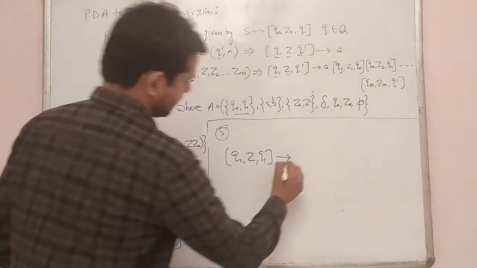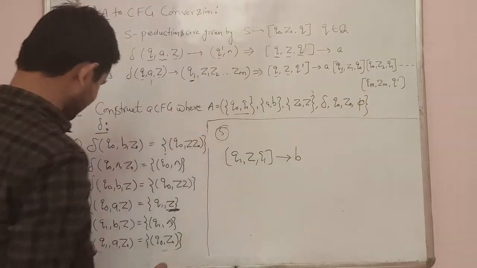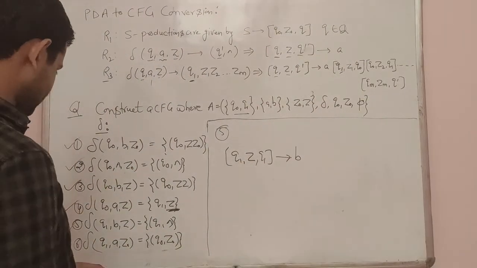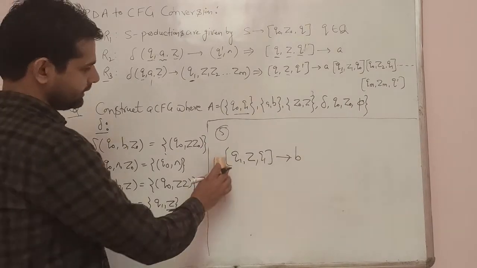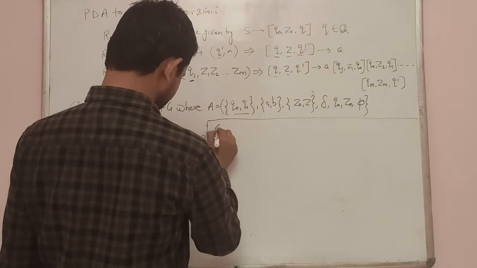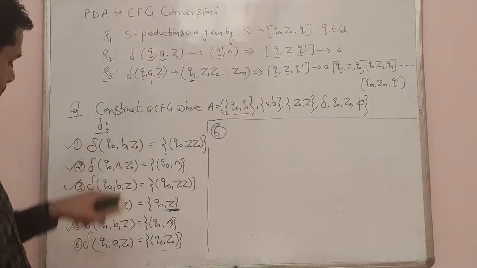There is B, then we will write the B. So this one is the single production which is generated by transition function 9 in case of pushdown automata. Then similarly we will write the production for the sixth one, and it belongs to rule 3.